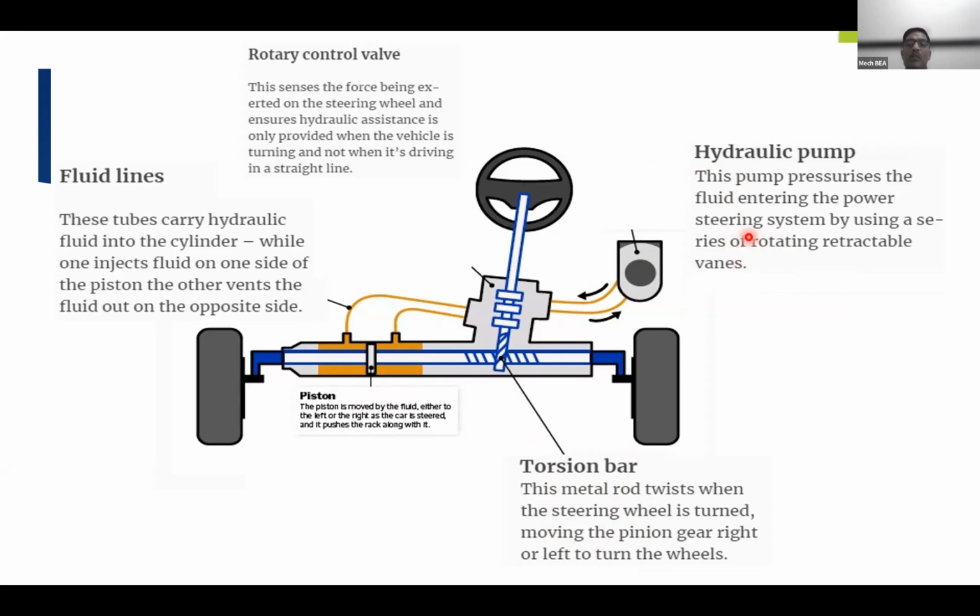This pump is used to pressurize the fluid entering the power steering system using a series of rotating retractable vanes. So basically it consists of four important components: piston and cylinder, then hydraulic pump, then fluid lines, and rotary control valve.